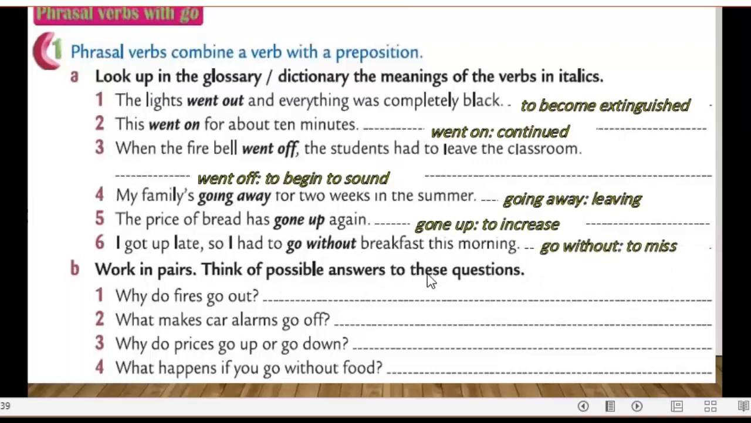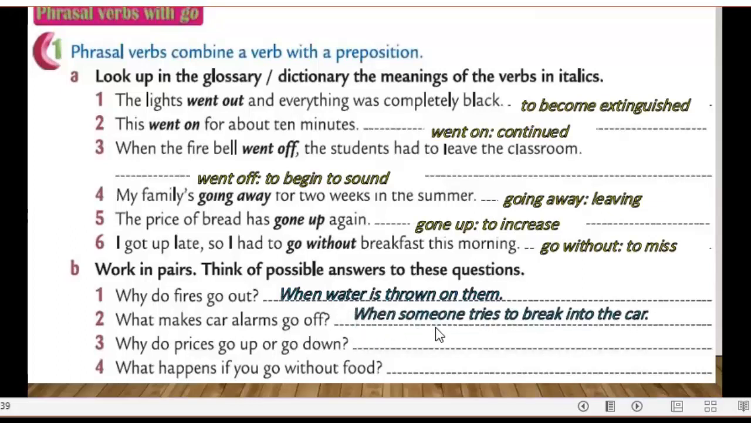Now, think of possible answers to these questions. Why do fires go out? When water, for example, is thrown on them. What makes car alarms go off? When someone tries to break into the car. Good. Why do prices go up or go down? When the government increases or reduces taxes. What happens if you go without food? I feel hungry and try to lose weight.